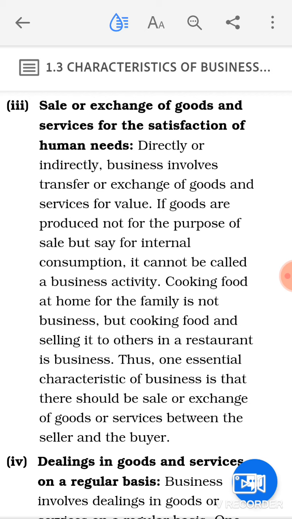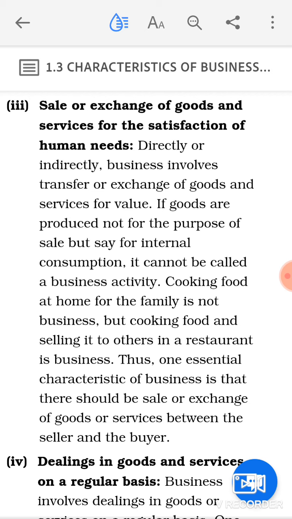If goods are produced not for the purpose of sale but say for internal consumption, it cannot be called a business activity. Yes, if you have done any production and that production has been done for self consumption, you cannot call it a business activity. To call it a business activity, that production or procurement must be for sale purpose or for value.